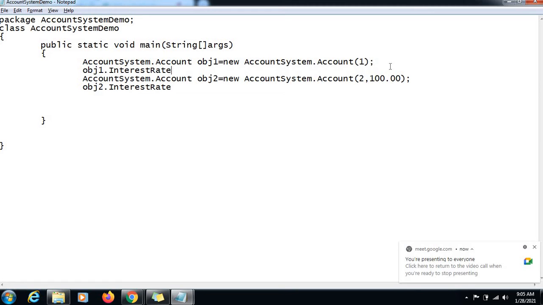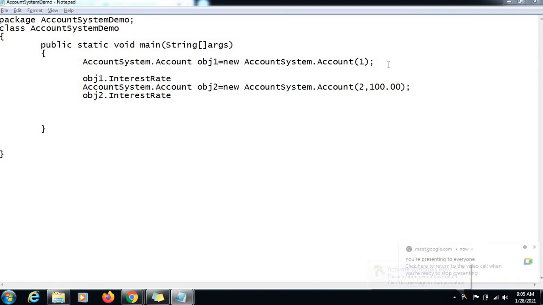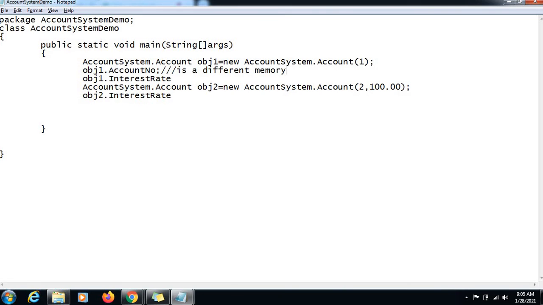Whereas account number is an instance variable, so when you make a reference to the instance variable, obj1.accountNumber is a different memory access than obj2.accountNumber, right? obj1.accountNumber is a different memory access, and obj2.accountNumber is a different memory access.